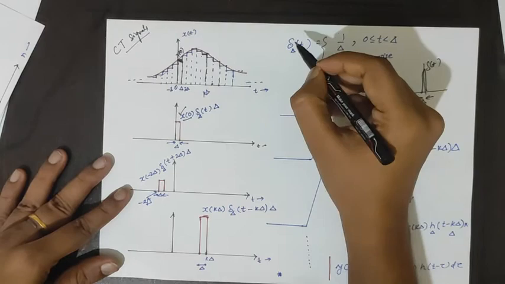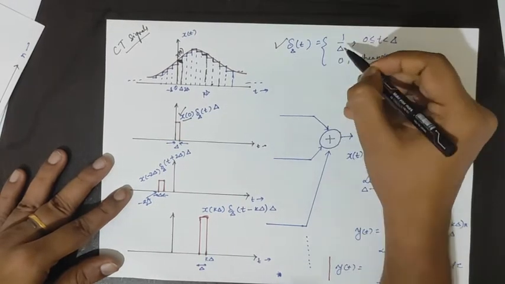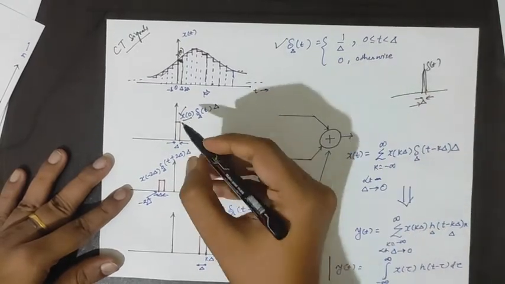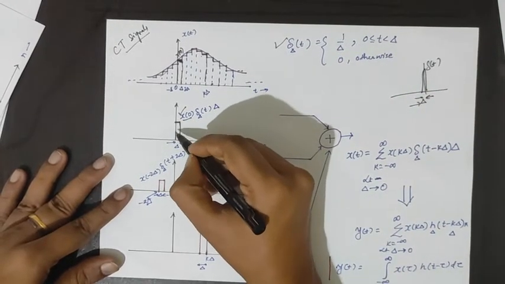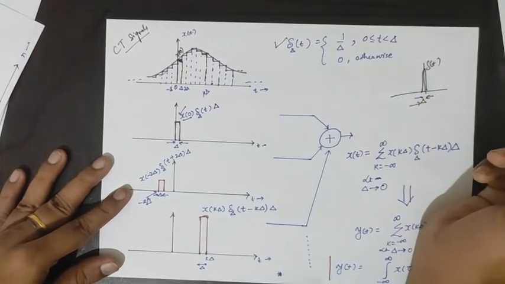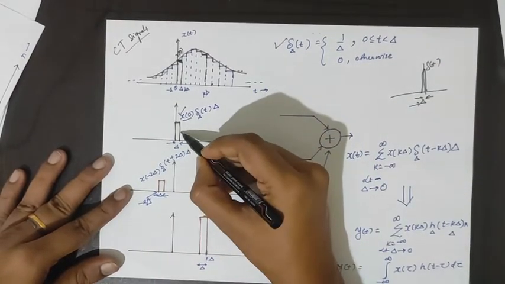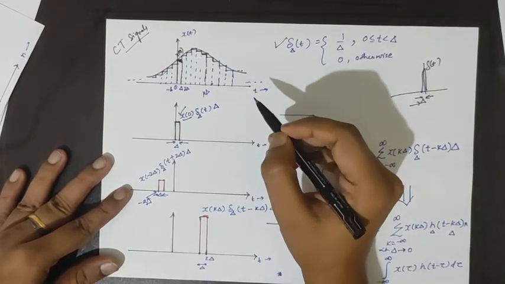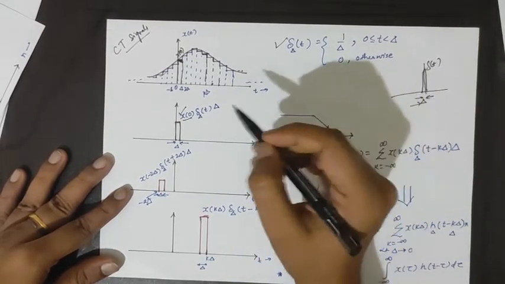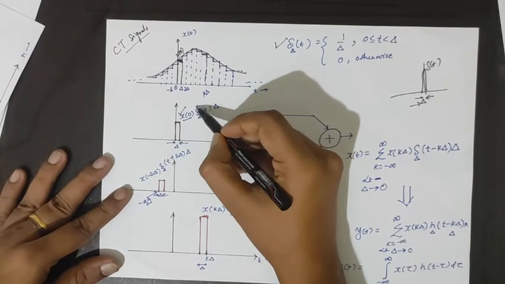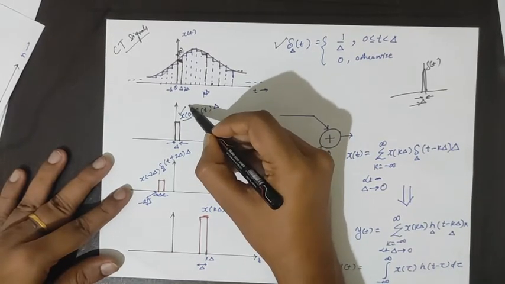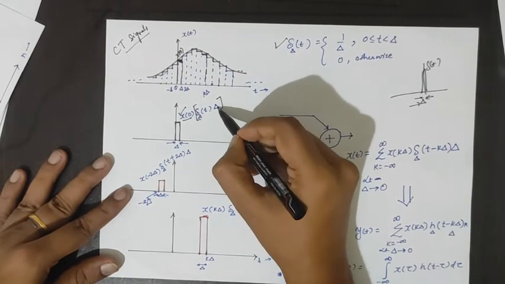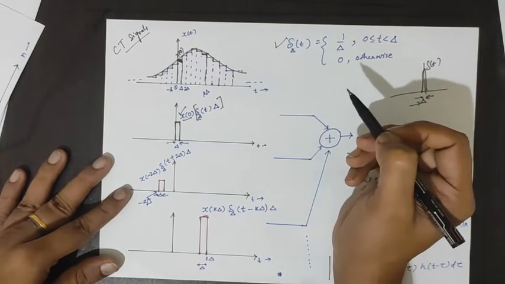Let us define for the time being a delta-t impulse signal as 1 upon delta, where let's say this is the impulse approximation, just like what we did in the case of the discrete signal. Now here the weight of the impulse is taken as x0, and this will be delta(t) into delta, the complete approximation of the impulse signal.